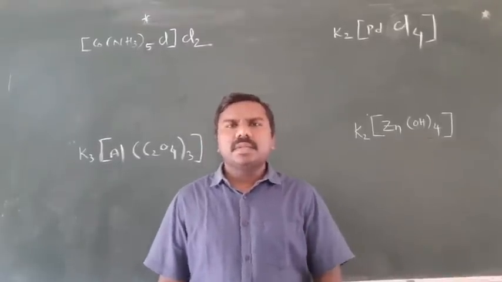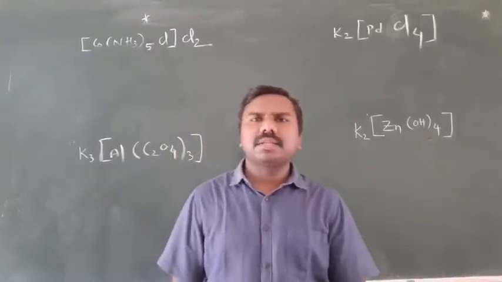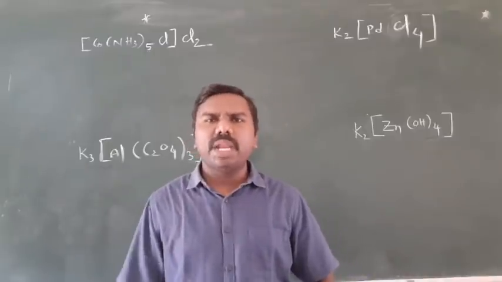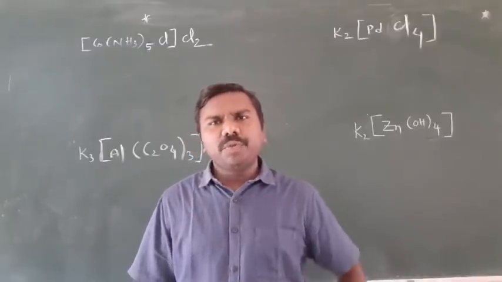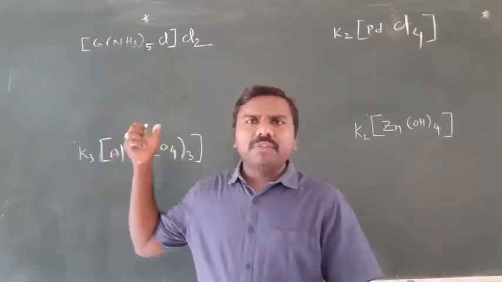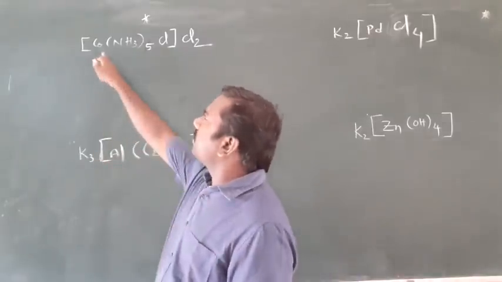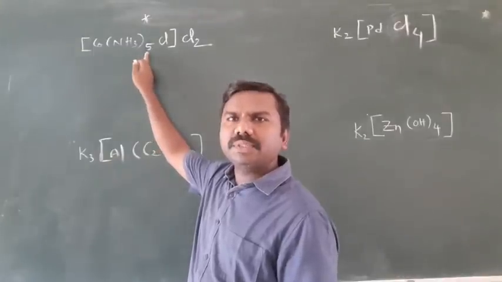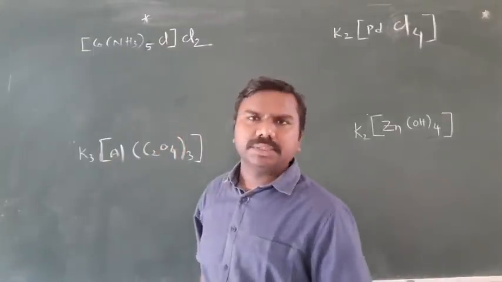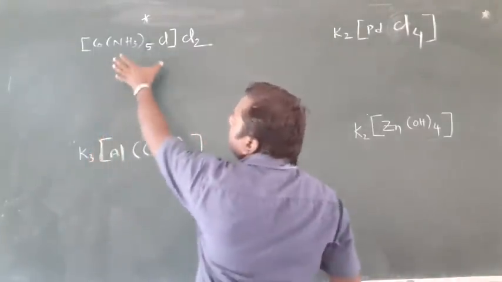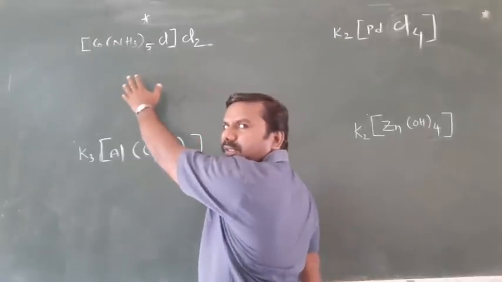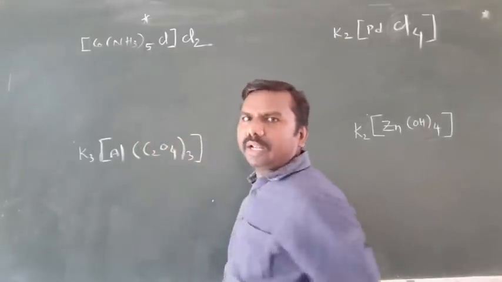Okay, students, in our last video, we discussed the IUPAC nomenclature. We'll discuss a few more examples now. They'll give the formula, and you should write the name of the complex. Now, [Co(NH3)5Cl]Cl2 it is. So, positive ion followed by the negative ion. Positive complex, negative counter ion.